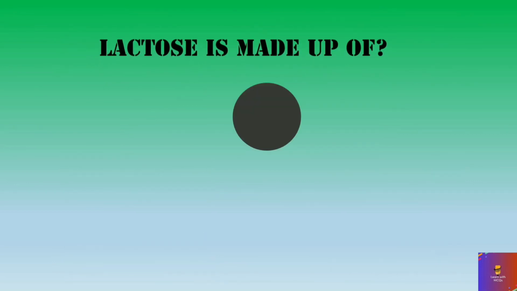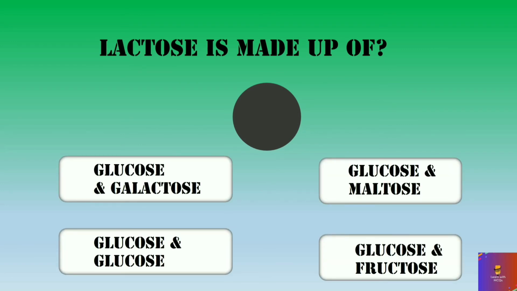Lactose is made up of glucose and galactose, glucose and maltose, glucose and glucose, glucose and fructose. And the right option is glucose and galactose.